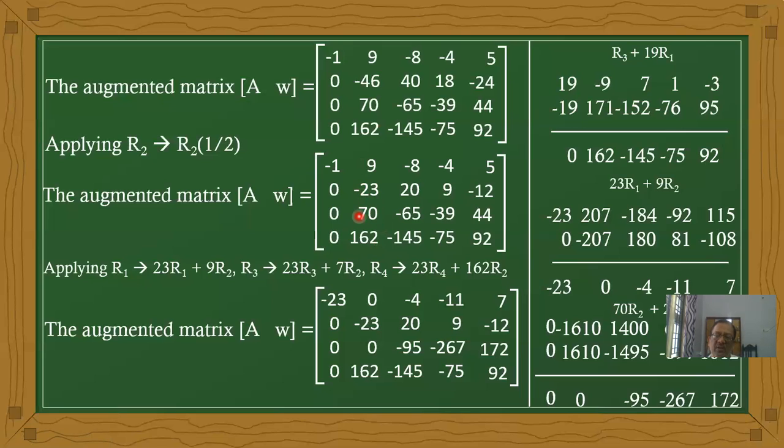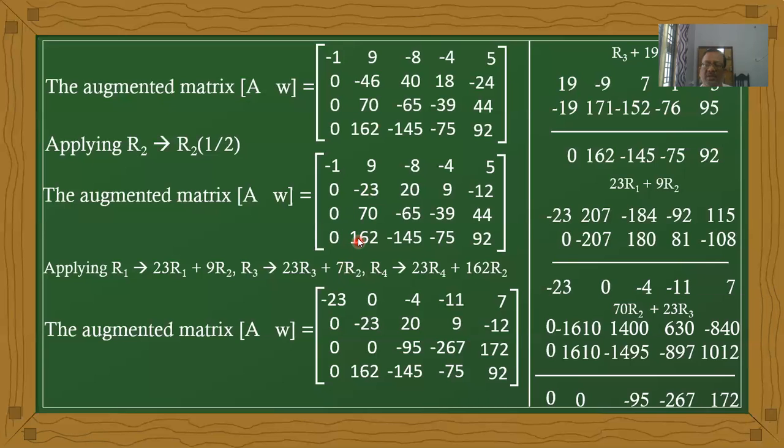Now 23 times R3 and next 70 times R2. Okay, it is 70, not 770. Next, 23 times R4 plus 162 times R2.